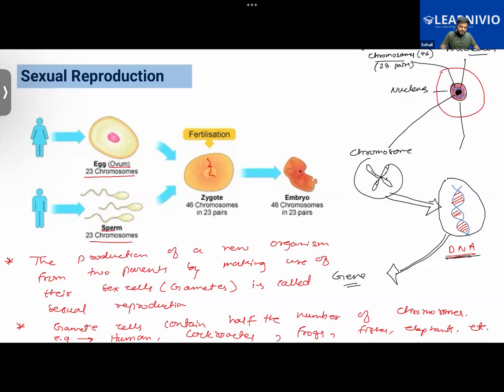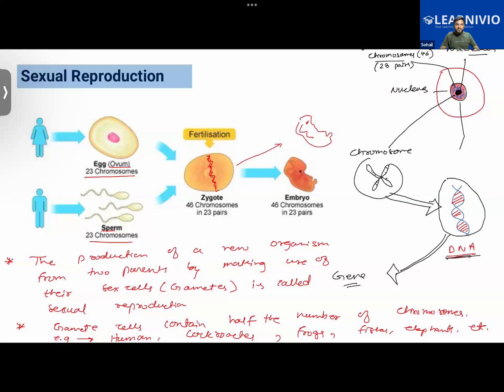If it splits into two, will it die? No. It will basically split into two embryos, and these embryos have the same genetic material. This one and this one both have the same type of chromosomes.